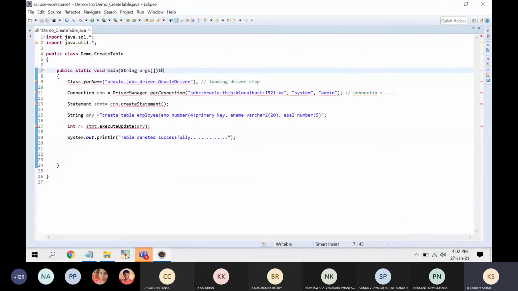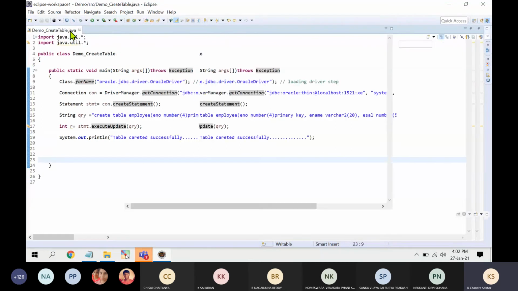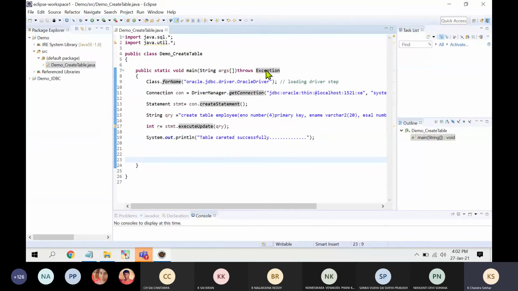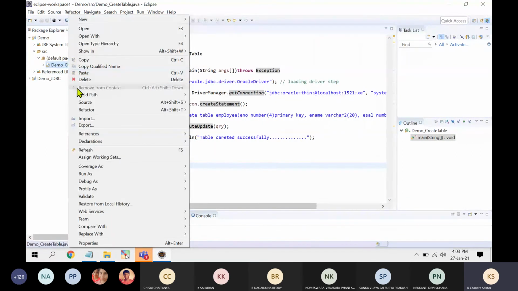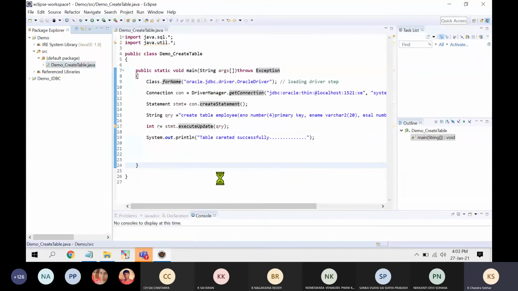Otherwise the alternative solution is simply throws Exception, so the default exception will be taken care of. Now all the errors are gone. Right now we'll execute it. Right click and run Java application.